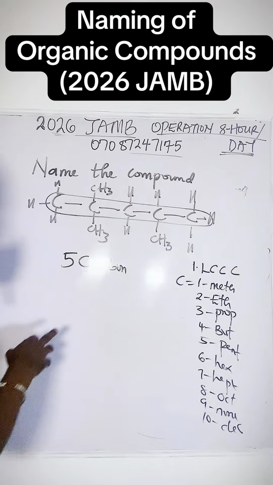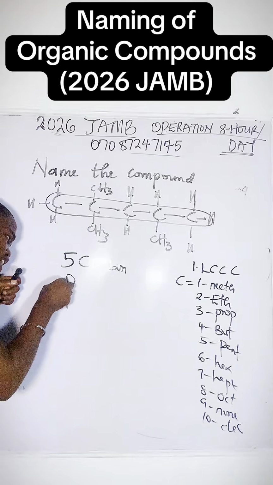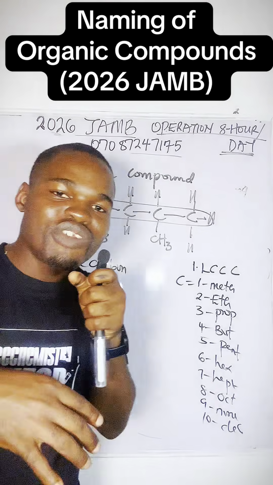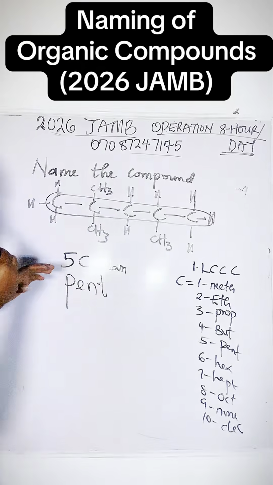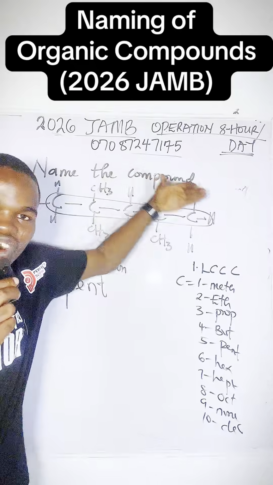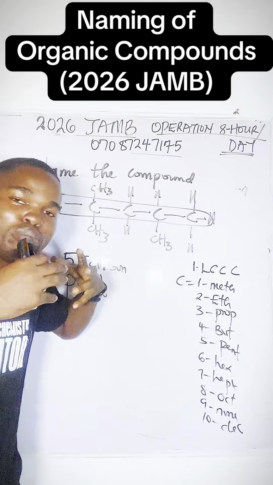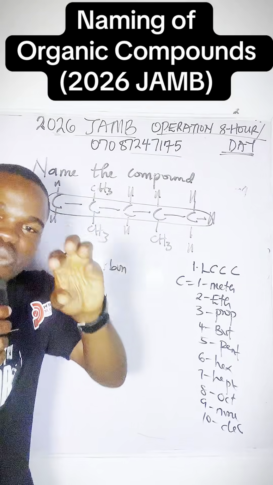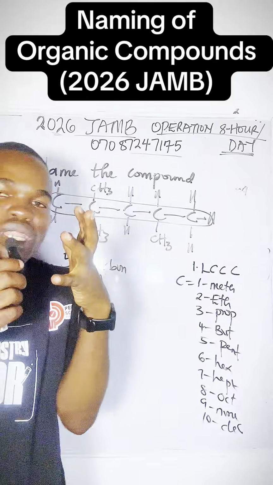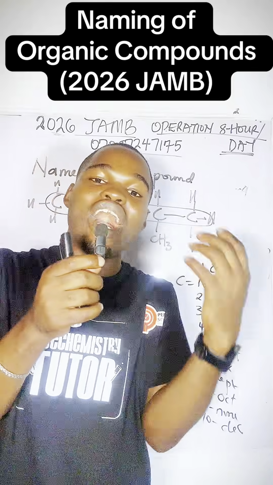So now that means this guy, the carbon is 5, so it must start with pent. Now don't rush. Now, how do I know which family they belong to? You must understand that we check all the bonds. They are all single bonds. And when it is single bond, they belong to the family alkane. So they belong to the family alkane.